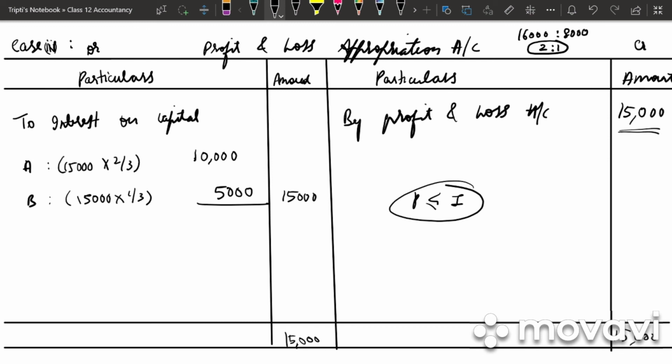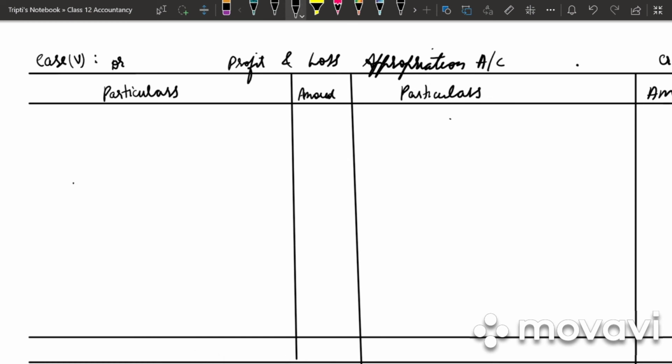Next line write down. The available profit is rupees 15,000, whereas the interest due on capital is 24,000. Since the profit is less than the interest, the available profit will be distributed in the ratio of interest, that is 16,000 is to 8,000, 2:1.